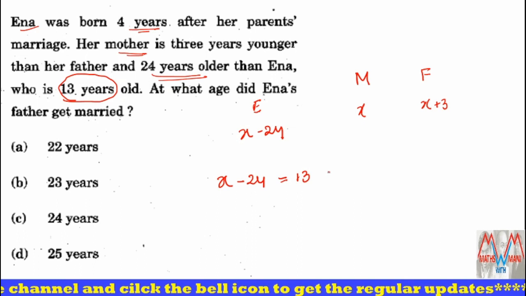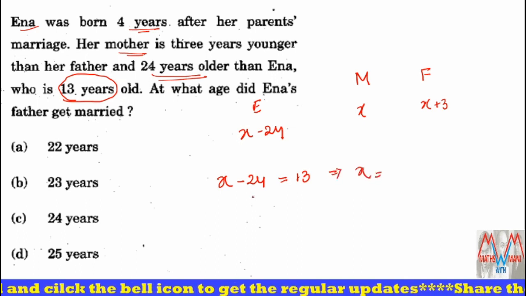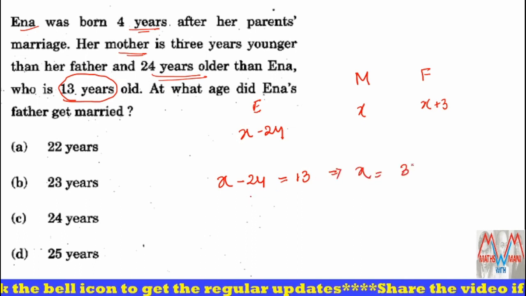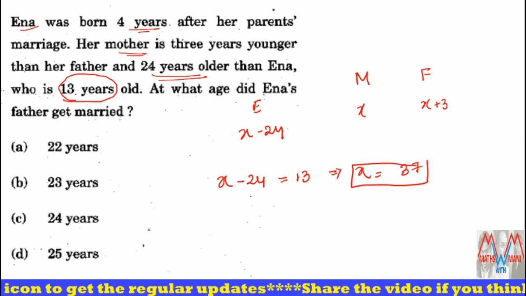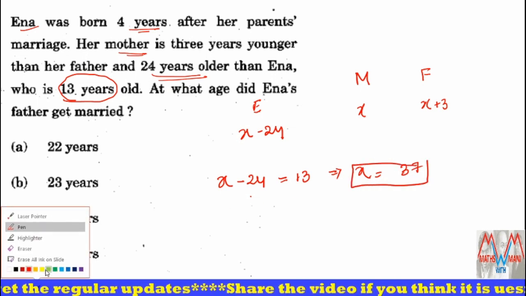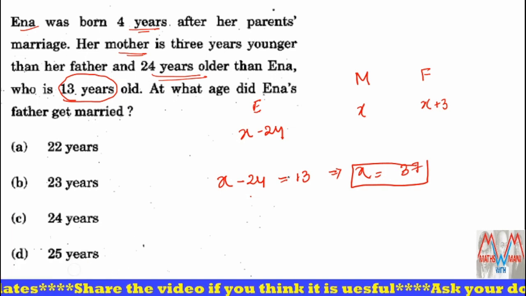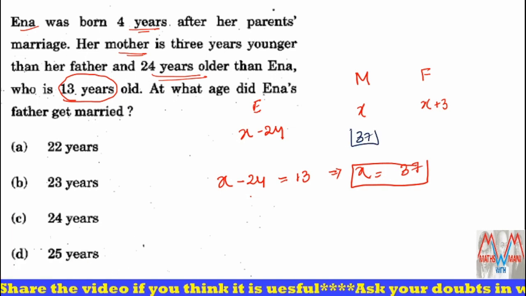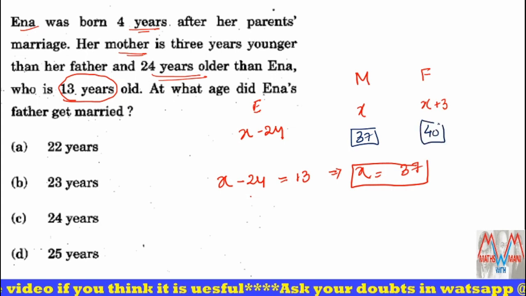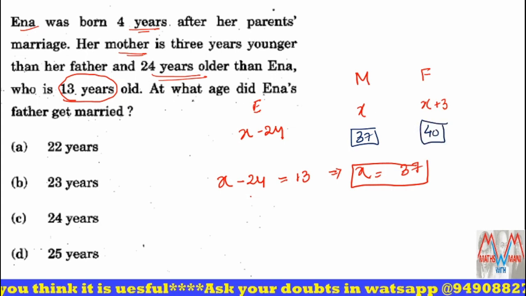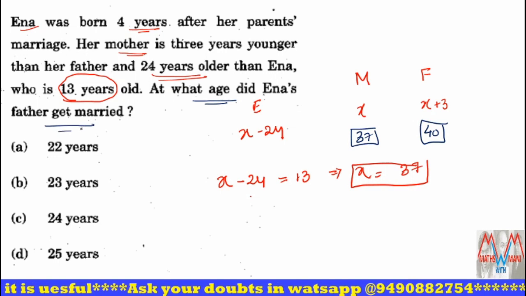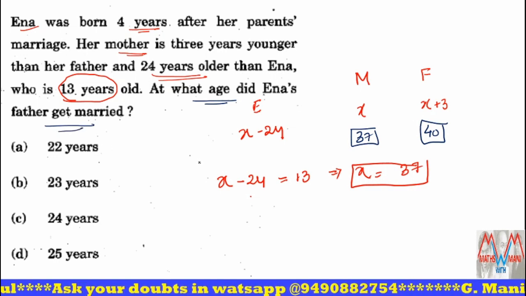Clear, all of you? So what is the value of X? 24 plus 13, that is 37 years. So 37 years is the present age of the mother. So what about the father's age? 40. But what you have to find out is at what age Ina's father got married.